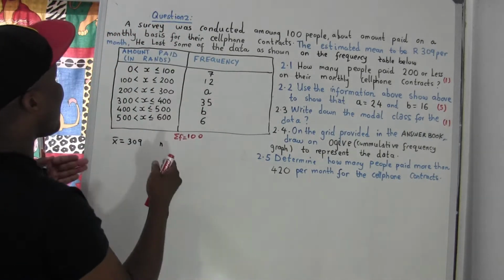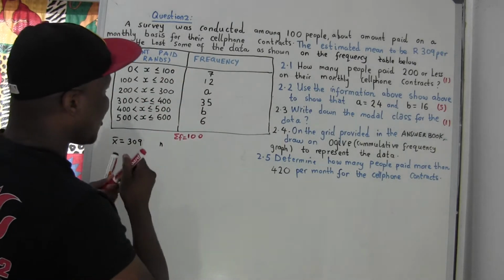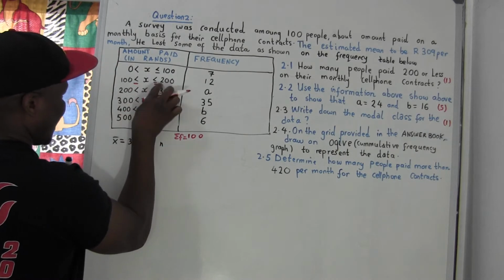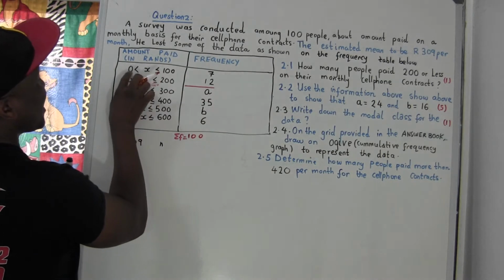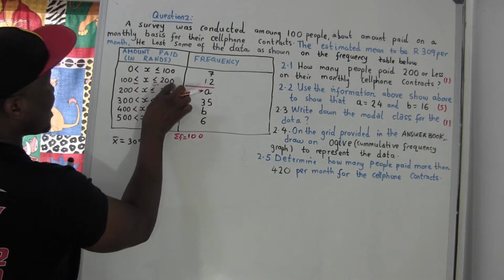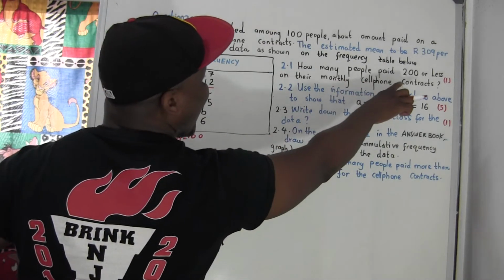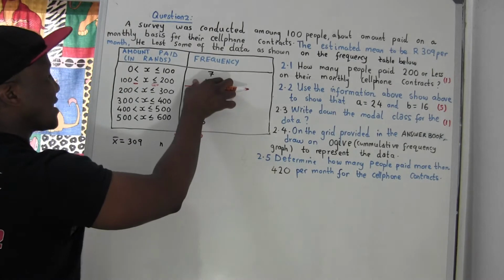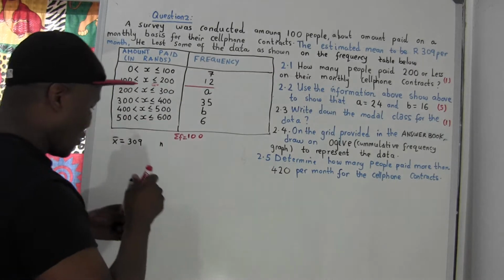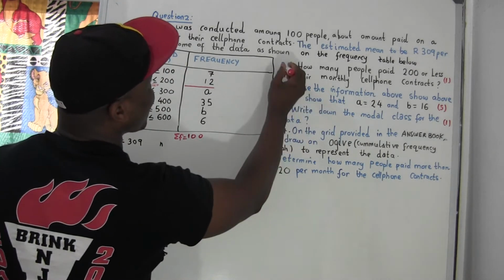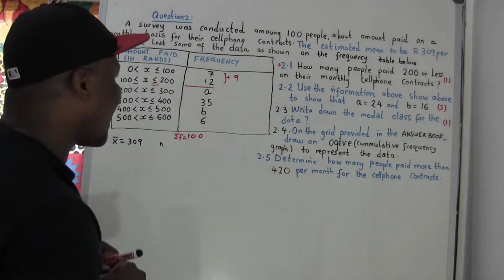So look, this amount of money means from 0 to 100, 100 to 200, 200 to 300, 300 to 400, etc. So 200 or less means this one is included and this one is excluded, so it includes 200. It means these and before, because there were people paying 0 to 100 and 100 to 200. The total for 0 to 100 was 7, and for 100 to 200 was 12. So for 200 or less, you must add them together. So 9 people pay 200 or less.